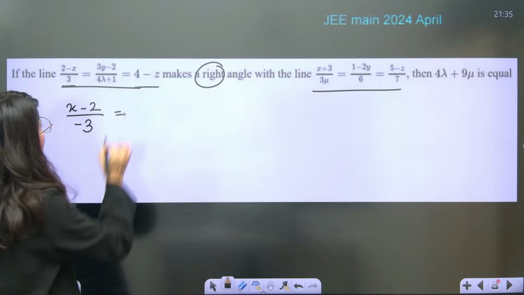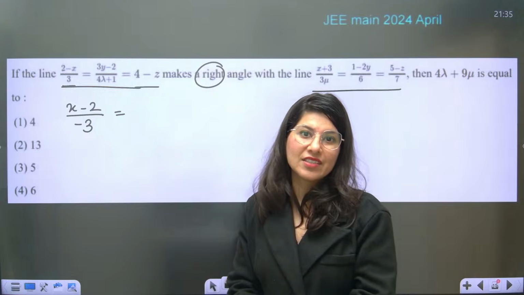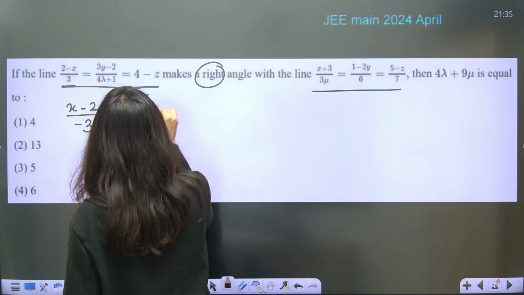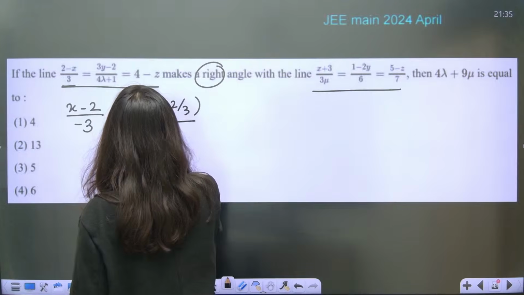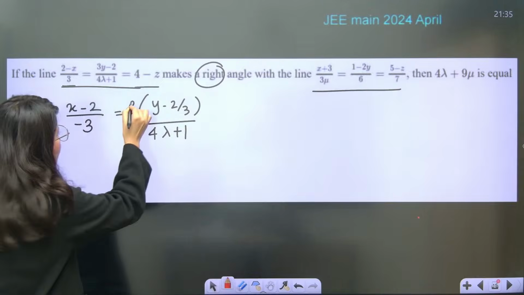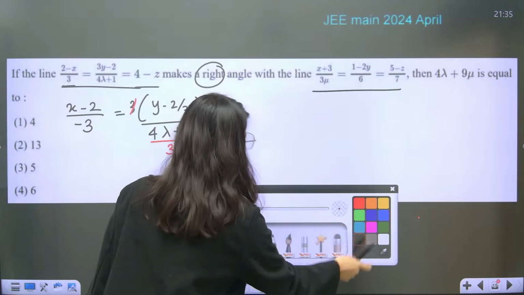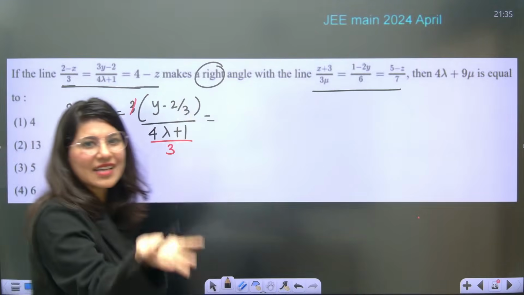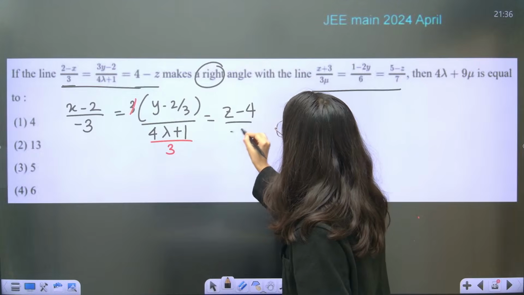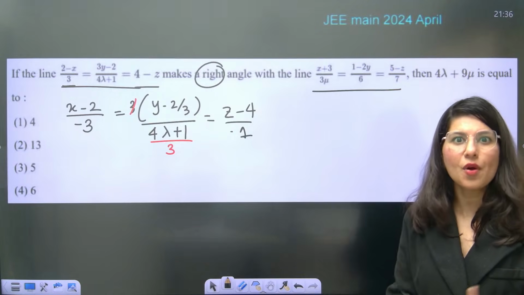Now ma'am, what about this 3y minus 2? Come on, the 3 is not allowed. It has to be y minus y1, so you have to take 3 common. 3 will come outside: y minus 2 by 3 upon 4 lambda plus 1. Now the 3 should not be written over here; it should go from here and appear in the denominator. Understand my point? And then what about this? Again, 4 minus z is not allowed. z minus 4, so z minus 4 upon minus 1. Now this looks like a proper straight line equation in 3D geometry.